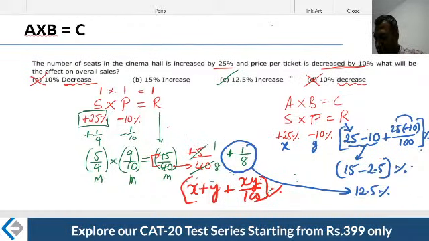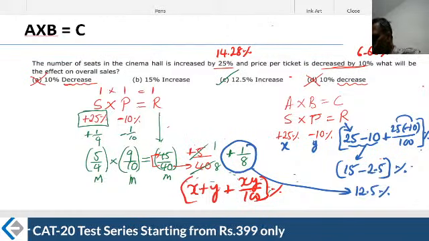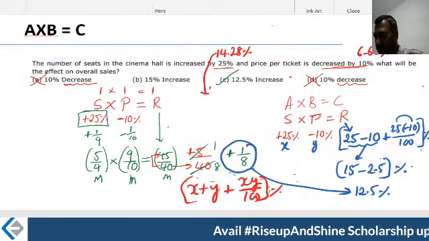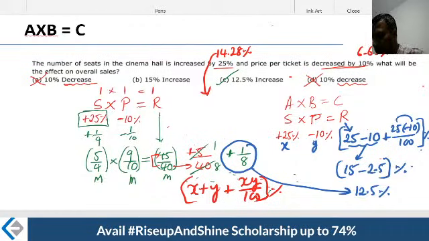Look, if I had given this to you as 14.28%, or 6.66%, please don't use this particular method. The earlier method, the multiplier method, is very useful for 14.28% increase.